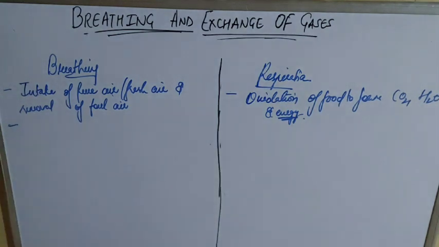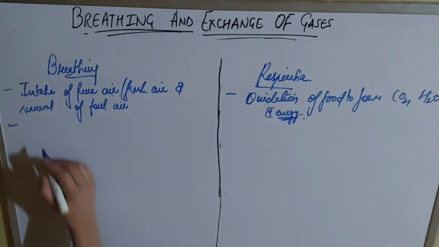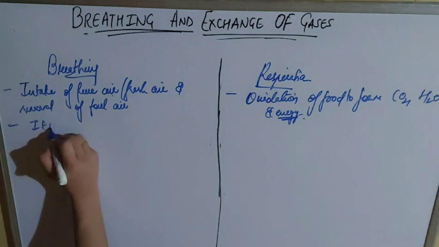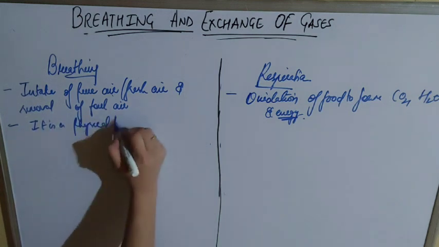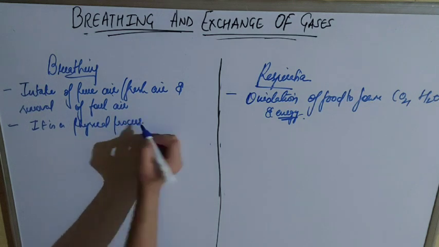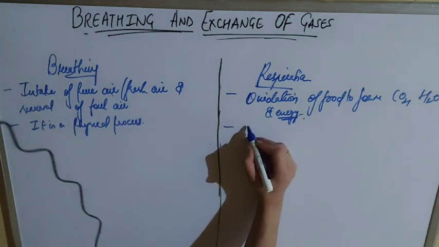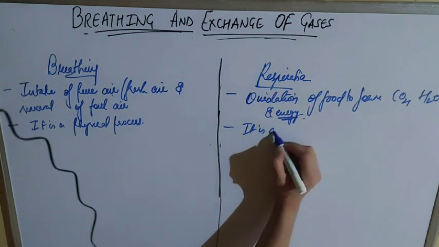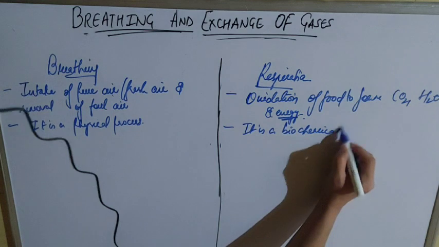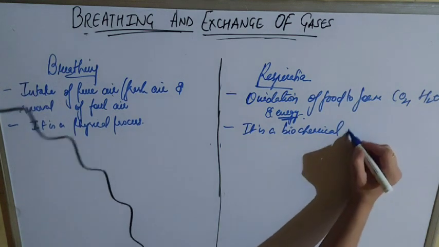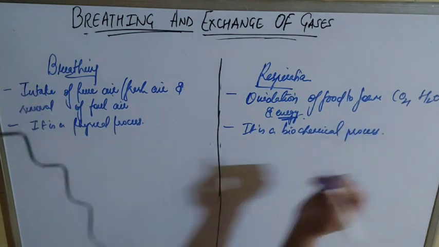Second main difference. Breathing is a physical process, taking place outside the cell. And what is respiration? It's taking place internally. Internal chemical reactions are taking place. That's why it is a biochemical process.